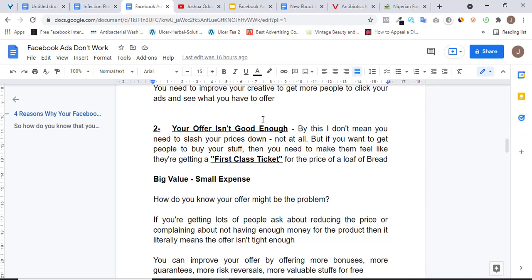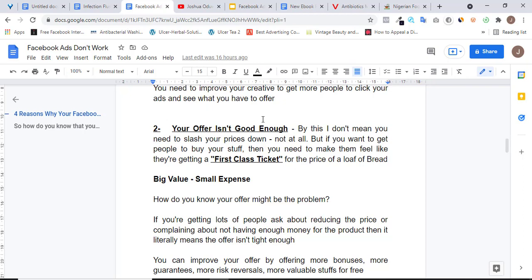So you offer them guarantees, and you also try to offer risk reversals. So you want to take these risks away from people. You can offer risk reversals by offering them pay on delivery. So once people understand that they don't have to pay money before they get their product, you are helping them take away the fear that normally they will have within them about buying products from an online store.